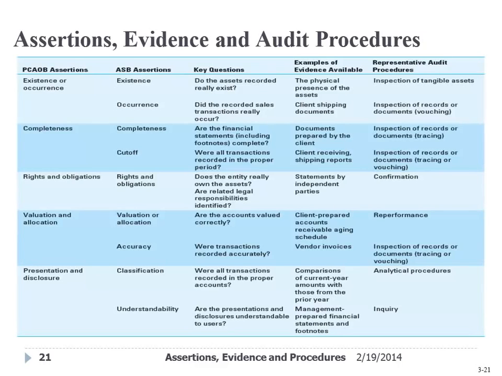Financial statements. So if you look at just relating or tying audit assertions to evidence and audit procedures, for example, let's focus here on this column dealing with the ASB assertions. You'll see that, for example, existence. I'm not going to go through all of these because we've kind of covered them, but existence. Do the assets recorded really exist? And so examples of that would be the physical presence of the asset.